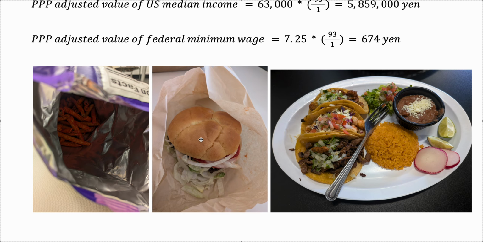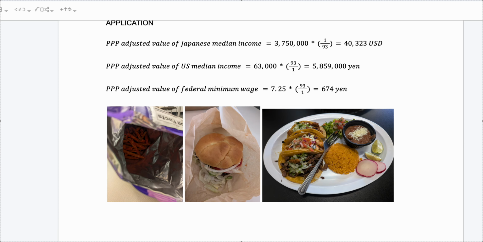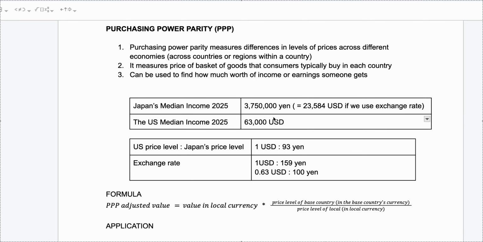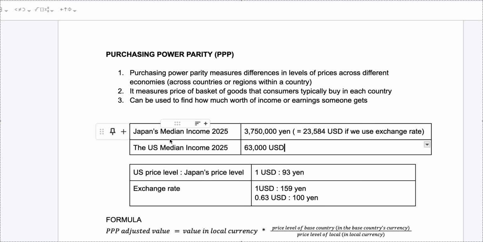Hamburgers. If you just buy one hamburger in a chain, I think it's going to be like $3 or something, or $4 max in Japan. However, in the U.S., it's going to cost like $8. I actually paid like $8 or $9 for this at the airport. Same as meals. Everything is more expensive in the U.S. than in Japan. So we kind of have to consider that when we measure the real value of income that foreigners or people in other countries are earning. And this is when purchasing power parity becomes useful.